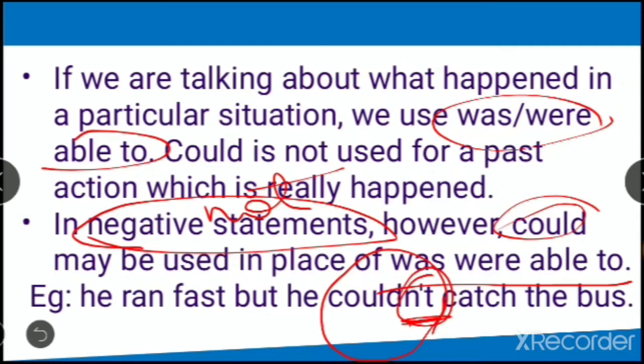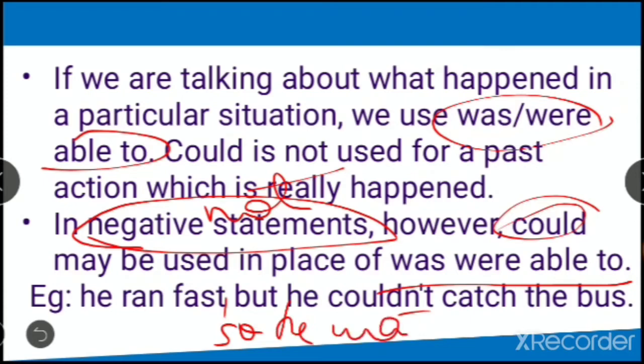If it was not negative, you convert it into a positive sentence which happened in a particular situation in the past. He ran fast, but he couldn't catch the bus. If I want to write it in positive, he ran fast, so he was able to catch the bus. Do you see the difference between the whole sentence? Why did we use but? Because we are talking about two opposite situations. So he was able to catch the bus.